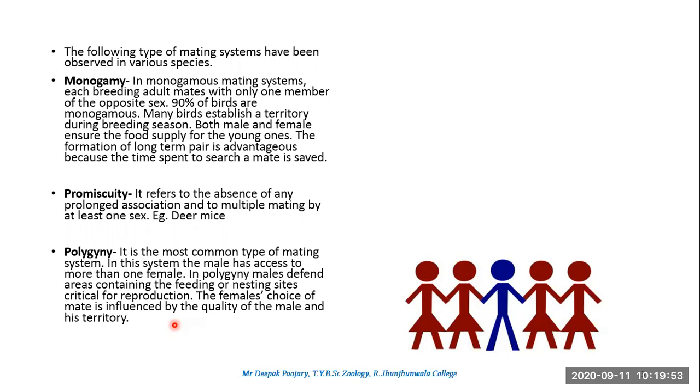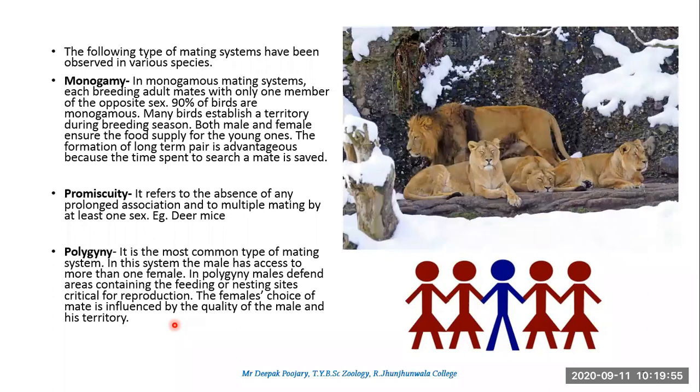Now one very classical example of polygyny is a pride of lions, where one male lion has control over many female lions. And then if this male lion is challenged by another male and loses, then the females will shift their accessibility to the new male. So this polygynous culture is exhibited in the animal world. Humans also exhibit it, but I feel it is morally wrong.